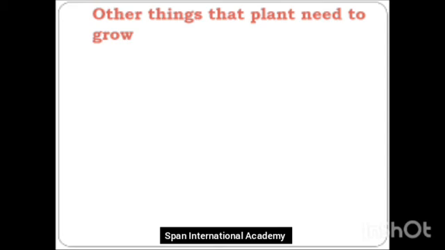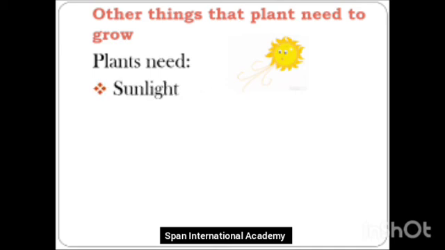Now, we saw the three main parts of a plant that it needs to grow. Apart from that, there are other things that the plant needs to grow. Can you all tell me? What other things might a plant require to grow? Yes, very important. The plant needs sunlight.